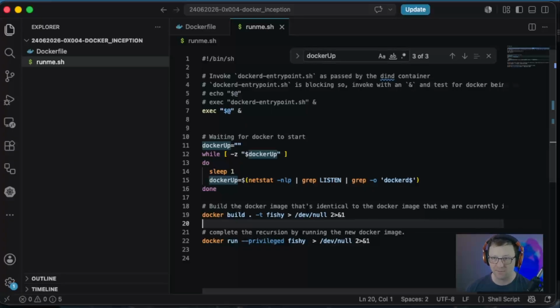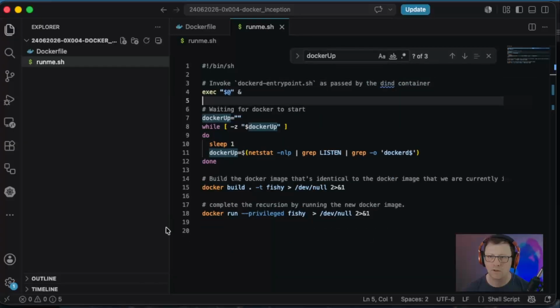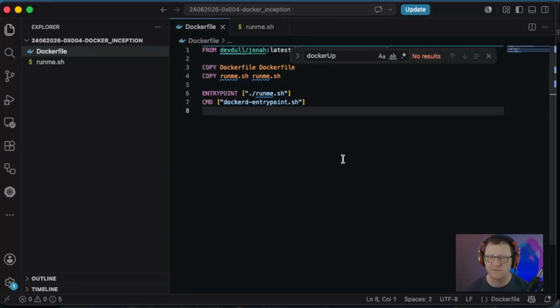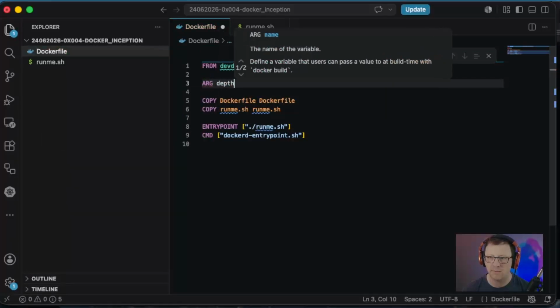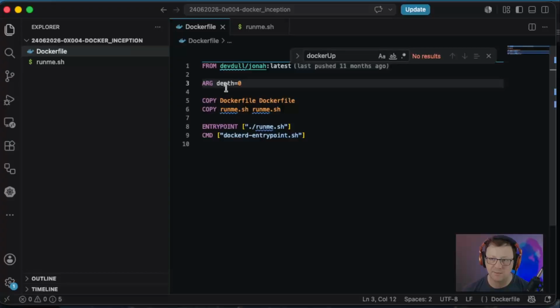So let's set up an environment variable that is an integer to tell us our current Docker-in-Docker image depth. And while we're here, let's clean this up real quick. Okay, so in our Dockerfile, I think I'm going to specify a new ARG. We'll say ARG depth equals 0. And actually, let's make this capitalized. And I think I'm going to tweak the name here as well. So DIND_DEPTH. Okay, and with our initial Docker-in-Docker depth value seeded, we can go back to runme.sh.